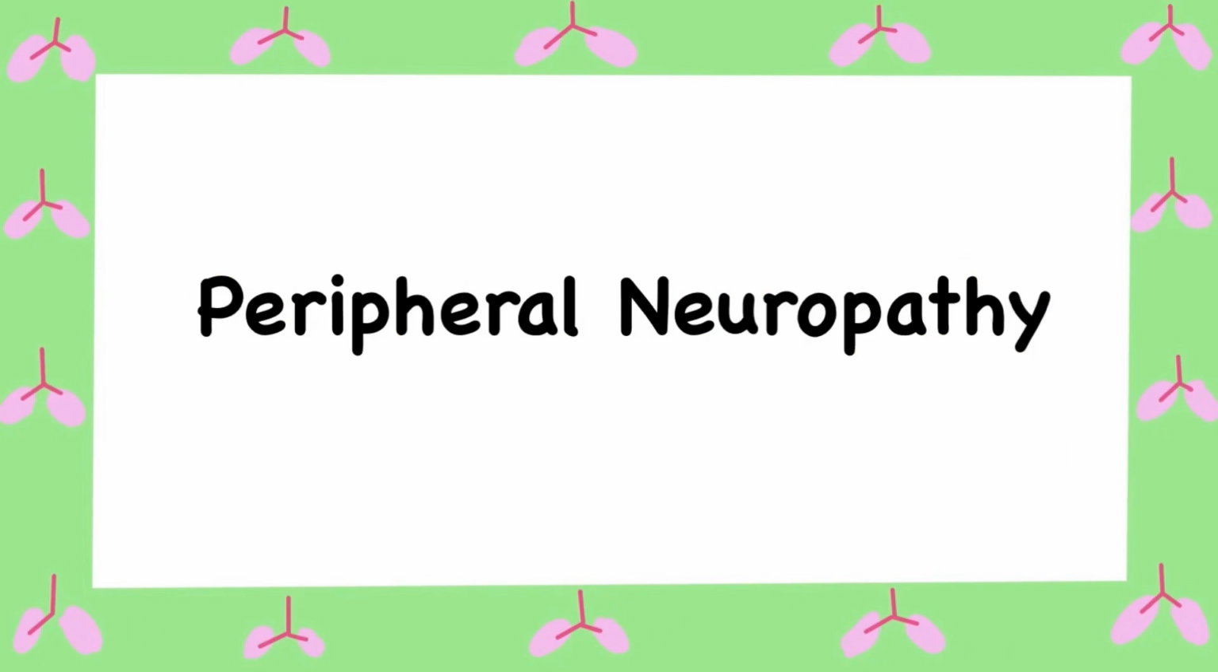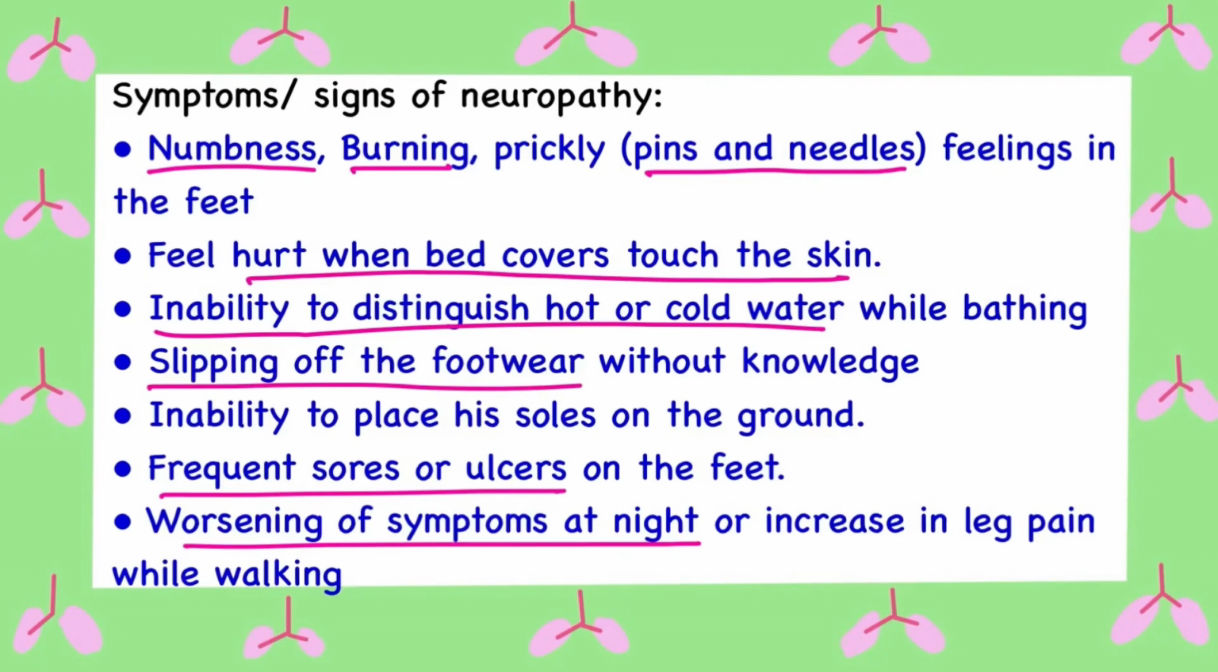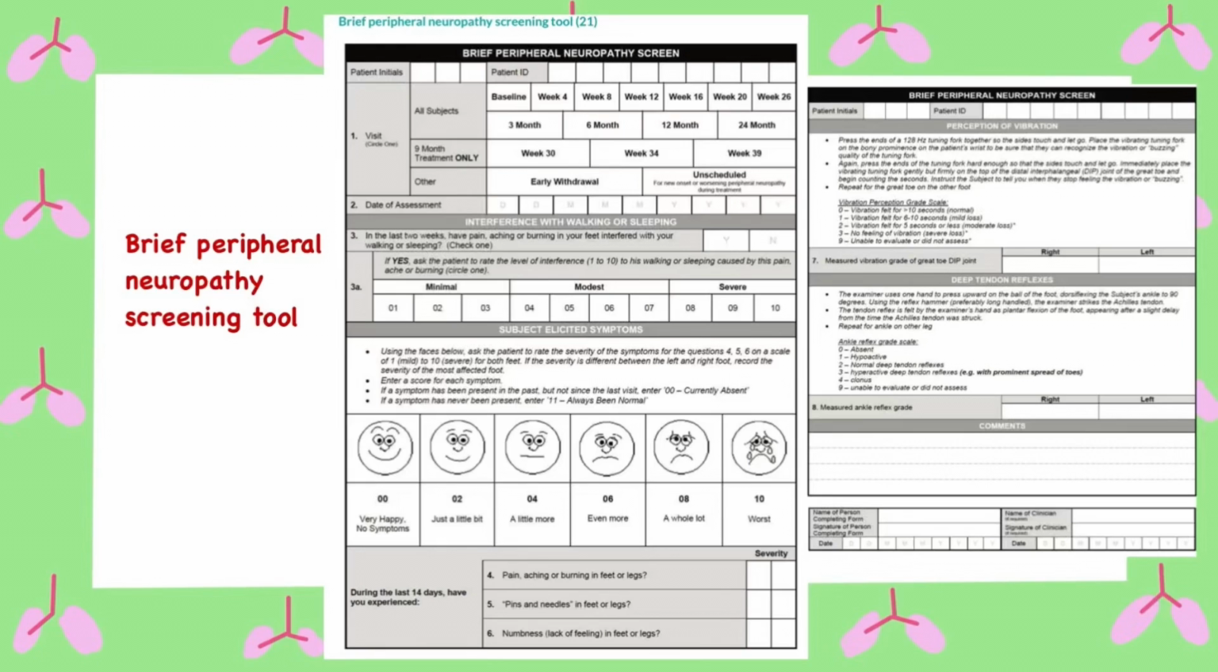Now, how to identify and grade the peripheral neuropathy? Signs and symptoms include numbness, burning, pins and needles sensation in the feet, feeling hurt when bed covers touch the skin, inability to distinguish hot or cold water while bathing, slipping of the footwear without one's knowledge, inability to place the soles on the ground, frequent sores or ulcers on the feet, worsening of symptoms at night, or increase in leg pain while walking. There is a screening tool in an annexure of the NTEP guidelines. This can be referred to ultimately grade the degree of peripheral neuropathy.